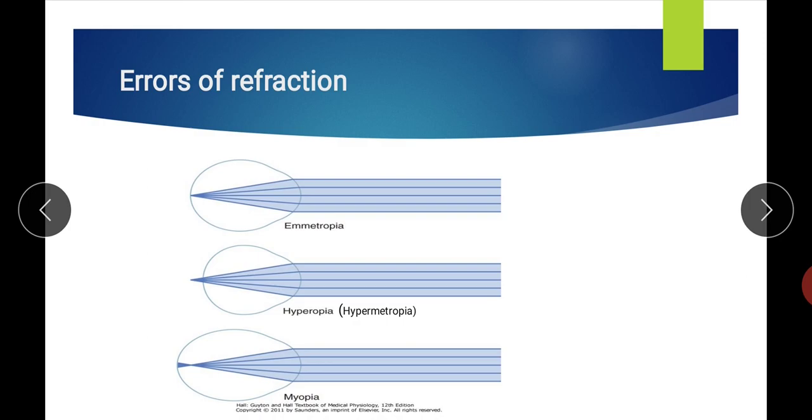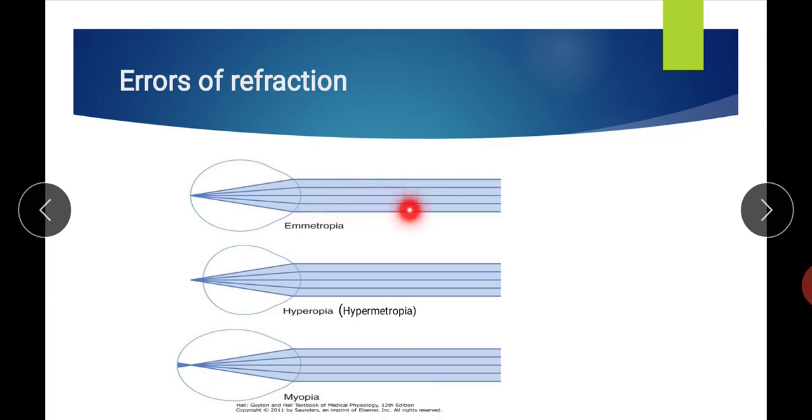Now, the errors of refraction. The first figure is emmetropia. Emmetropia means normal eye, when the parallel light rays focus on the retina with the ciliary muscle at relaxed position.